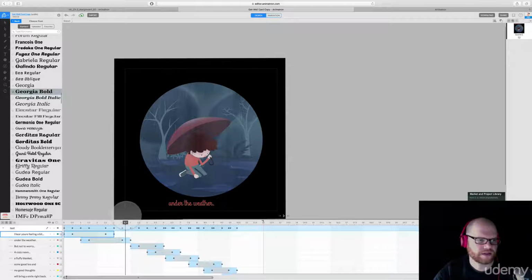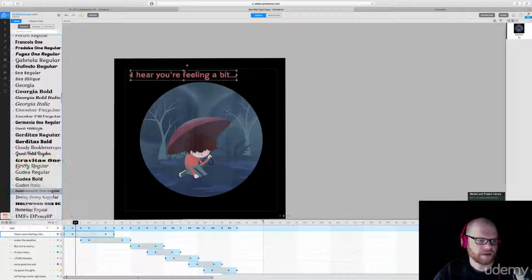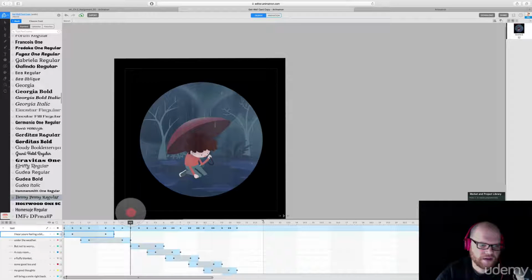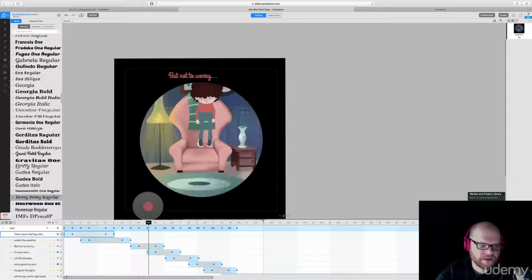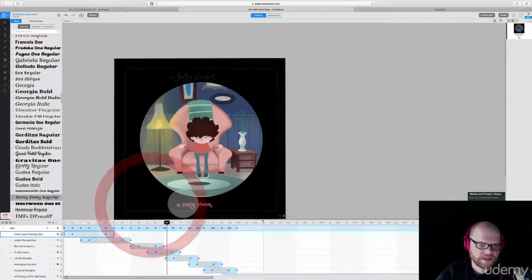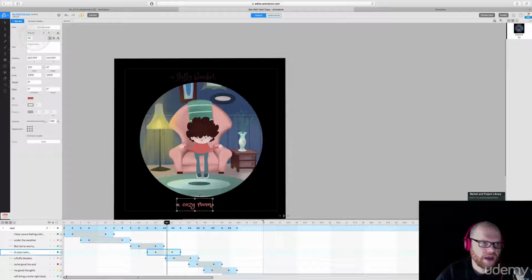Which I think her text is better than the one I used. Let's do this one. Let's do the Henry Penny regular. So we can go through piece by piece and change this. Of course I'm not going to do the entire thing. I just wanted to let you know that you can take this through just as simple as selecting the text that she's used and changing that.